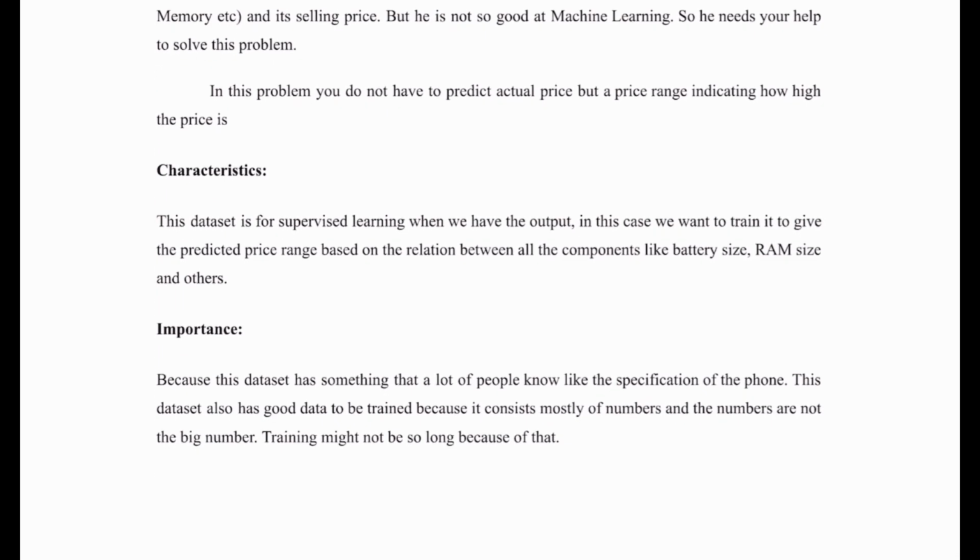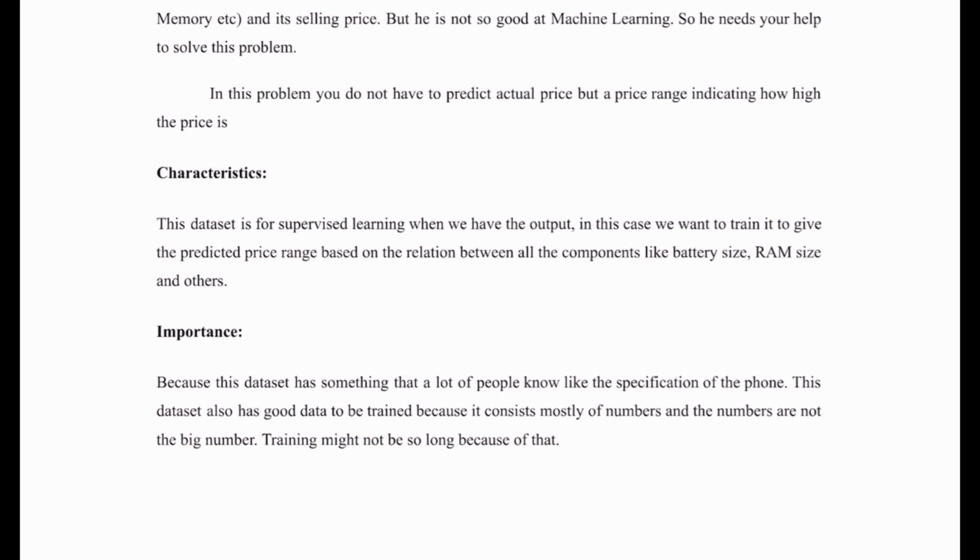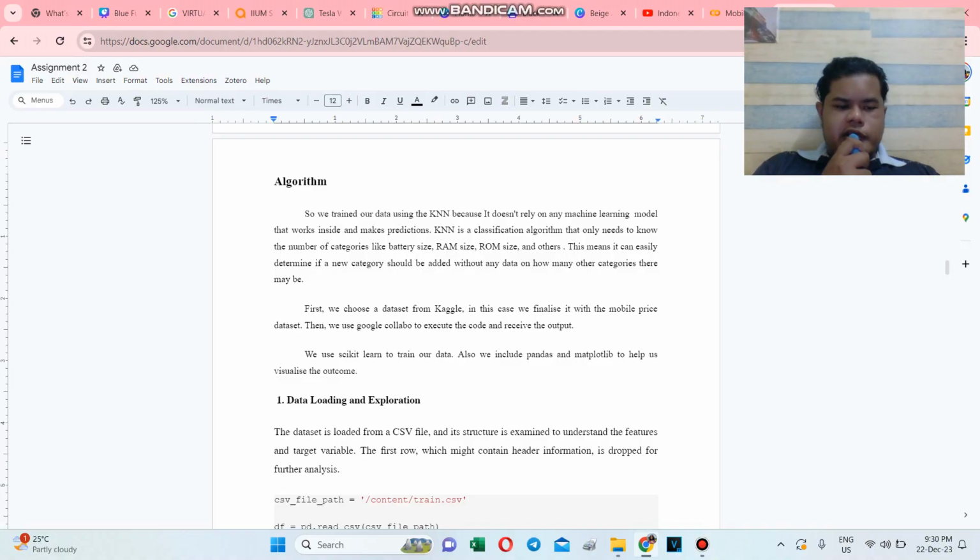As we embarked on this journey, Python became our trusted companion, providing a versatile and accessible platform for implementing AI algorithms. Through meticulous coding and thoughtful analysis, we aim to showcase the effectiveness of supervised machine learning in solving real-world problems. In our presentation, we will walk you through the steps from dataset selection to algorithm implementation. Witness how we unravel the hidden patterns in the data, providing Bob with the tools to make informed decisions about these mobile prices.